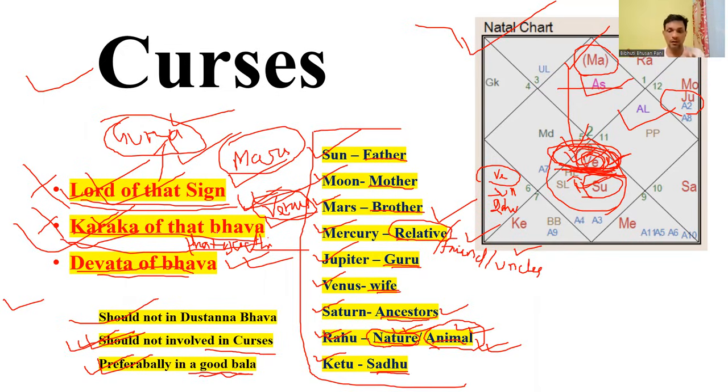Second, if a benefic is involved in a curse, like in this case, Venus is a benefic involved in a curse, this curse one needs to address with priority, because Venus is Sri Shakti and the seventh house is involved in a curse. So there has to be a problem in his married life, in partnership. Similarly, one needs to study their own chart, what problems they are facing in their life, and do the remedial measures accordingly.